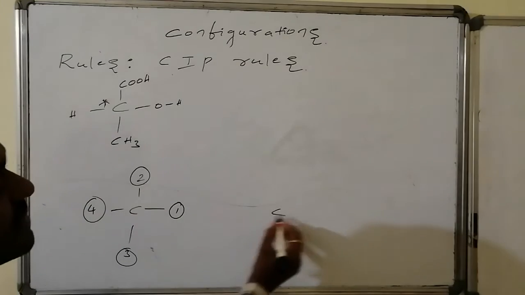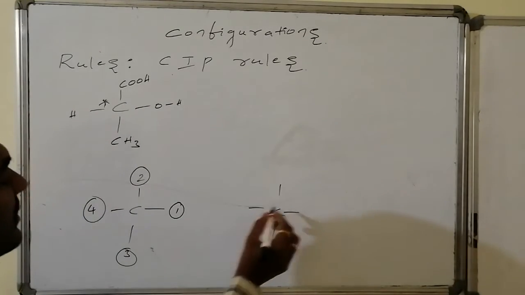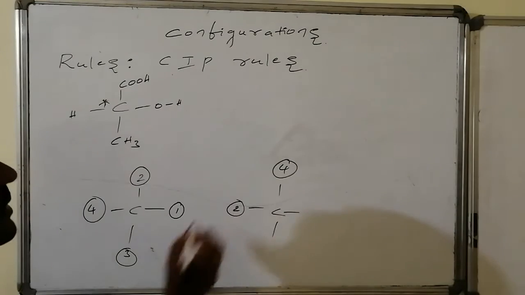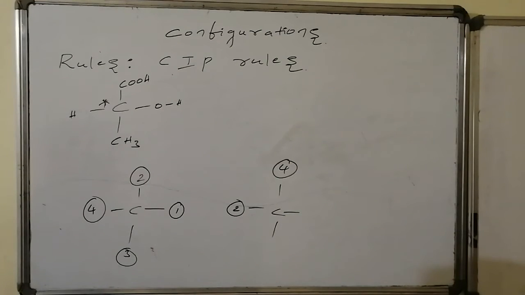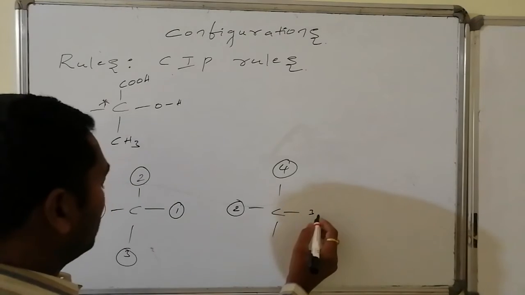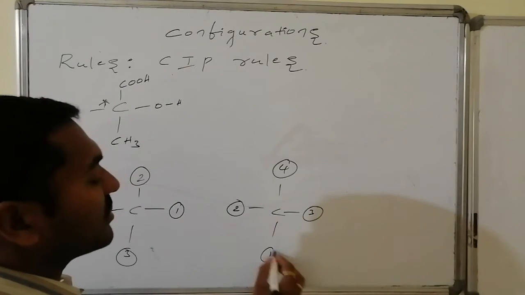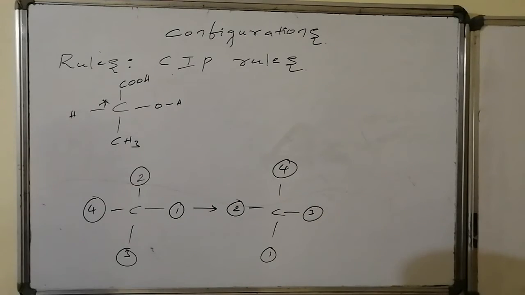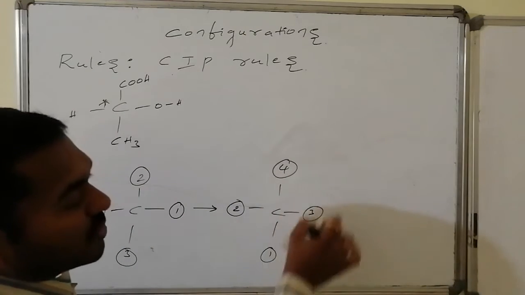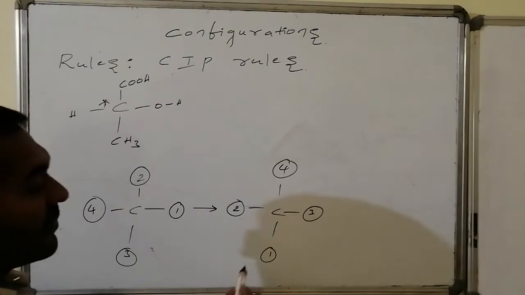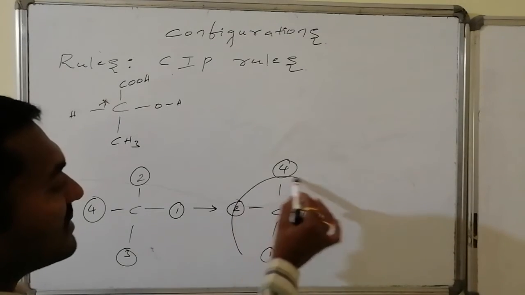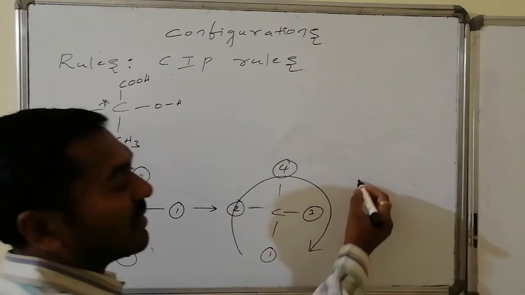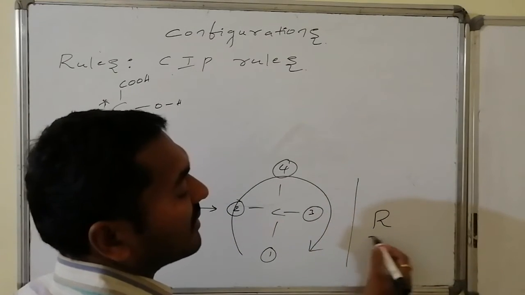In that way we can do. Suppose if I interchange the priorities, then what happens here? Suppose if I keep fourth priority at the top, then it will be the second priority. That is even rule I have to apply. This will become third priority and this will become the first priority. Thus this and this are same to one another. Thus by eliminating fourth priority, if I join first, second as well as third, this will result in clockwise direction. As it is clockwise, it is known as R in configuration.